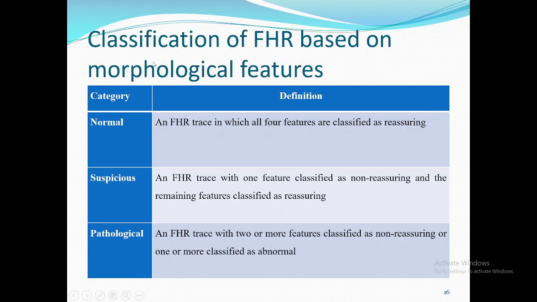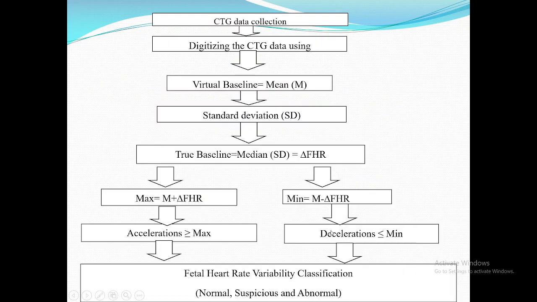After extracting the features, the second step, classification of fetal heart rate variability, is done as normal in case all the 4 features are well within the normal range, suspicious if any one of the features is non-reassuring, and pathological or abnormal in case 2 or more features are classified as non-reassuring.